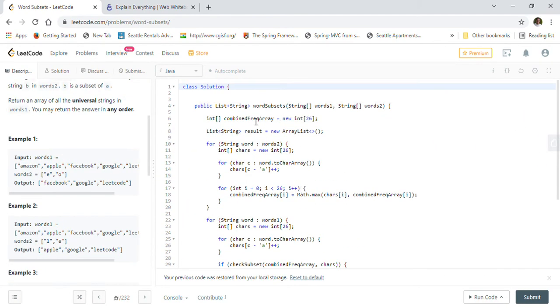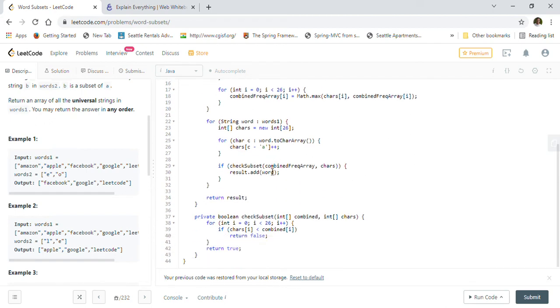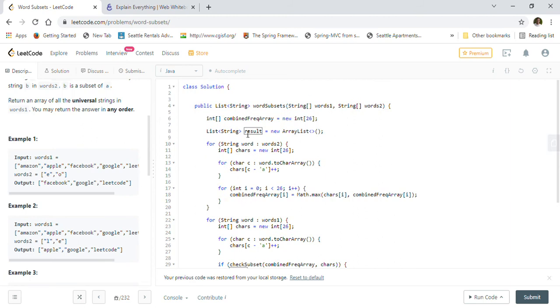So first, these are the arrays that are given to us, words 1 and words 2. I created a combined frequency array of 26 characters. It is easy to use integers, so I just use an integer array here. So basically in the integer array, 0 is mapped to A, 0 position is A, 1 position is B, 2 position is C, like that. And then I created a list of strings as a result, because that is what we want to return at the end, right here.